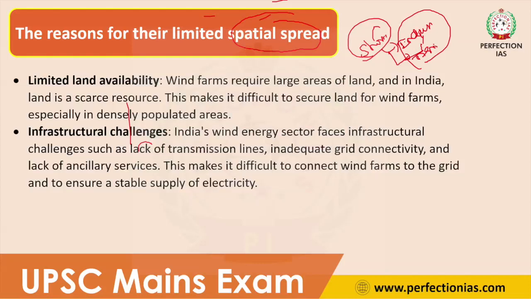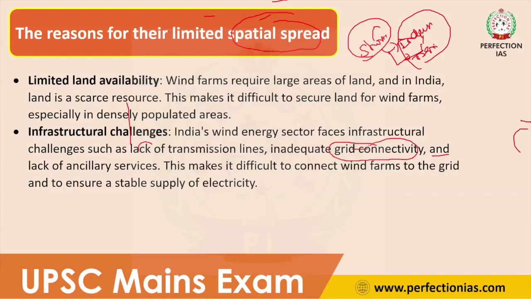The second thing is infrastructure challenges. India's wind energy sector faces various infrastructure challenges like lack of transmission lines. We don't have separate transmission lines for windmills and there is inadequate grid connectivity.